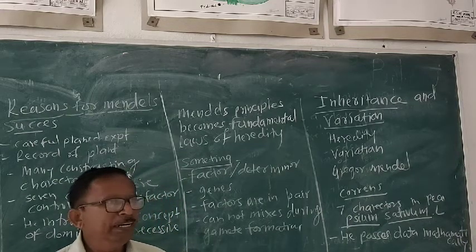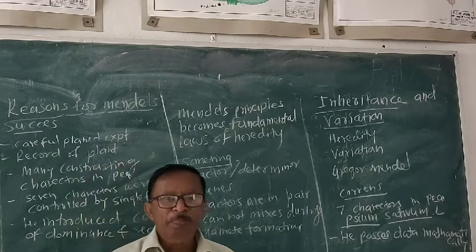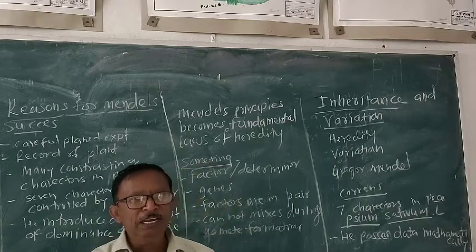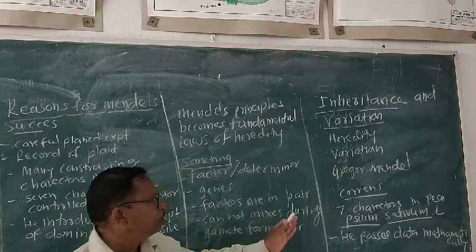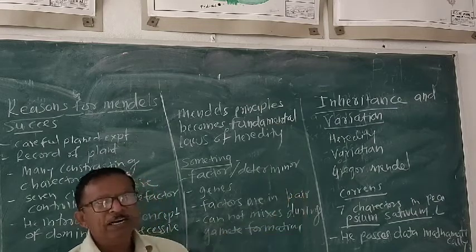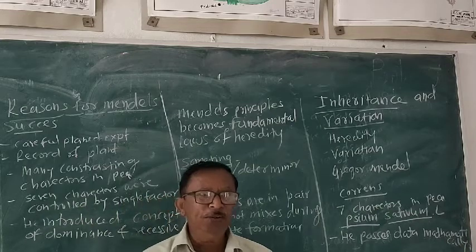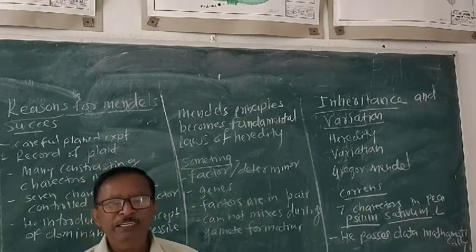And as he had completed his work in natural science, he made some experiments on the garden pea plant, which we call vatana in Marathi, Pisum sativum. So he made his experiments on the garden pea plant, and he died in 1884. But the work was not taken into consideration.